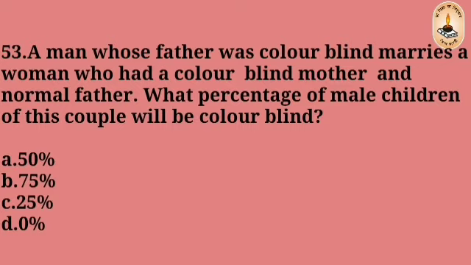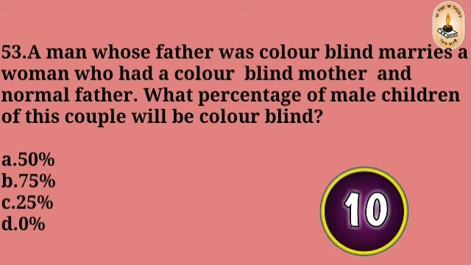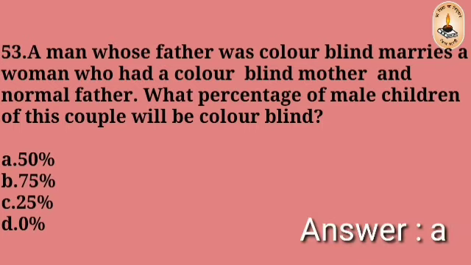A man whose father was colorblind marries a woman who had a colorblind mother and normal father. What percentage of male children of the couple will be colorblind? 50%, 75%, 25%, 0%. The right answer is A, 50%.